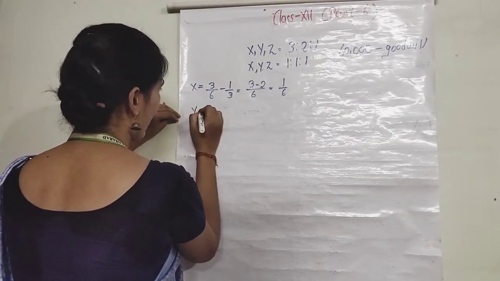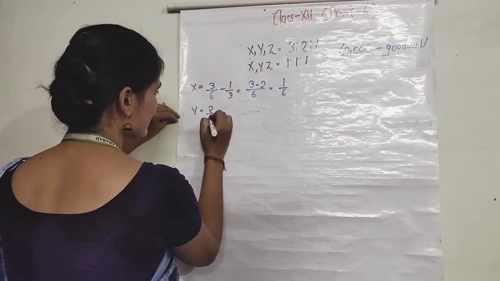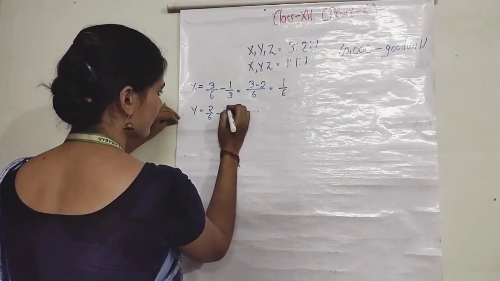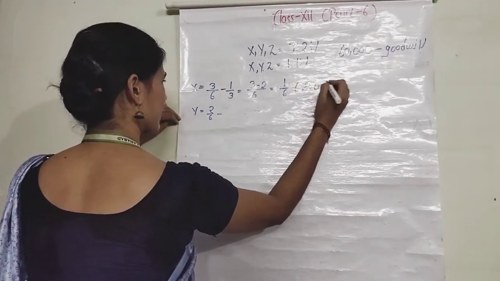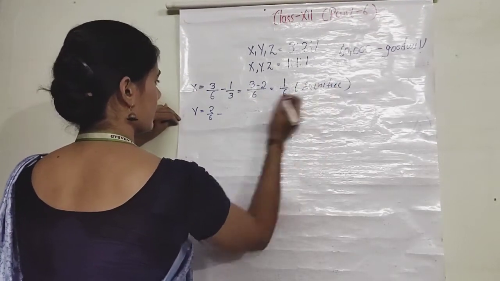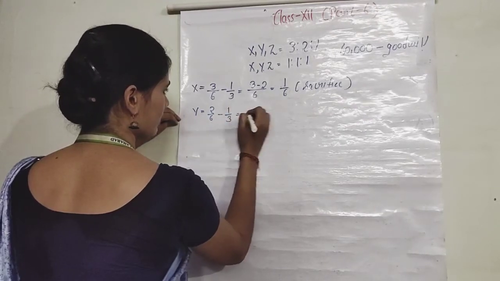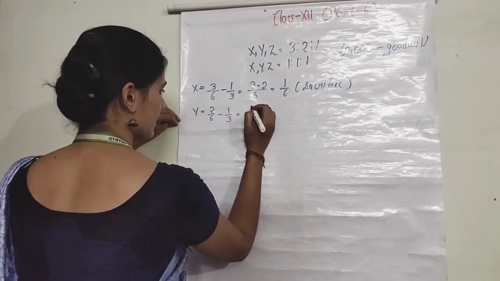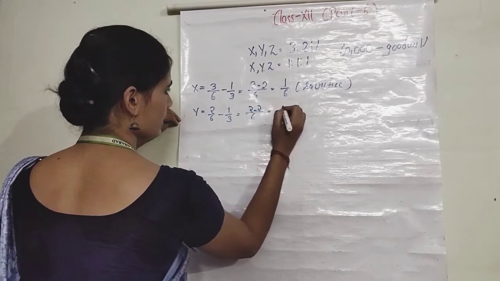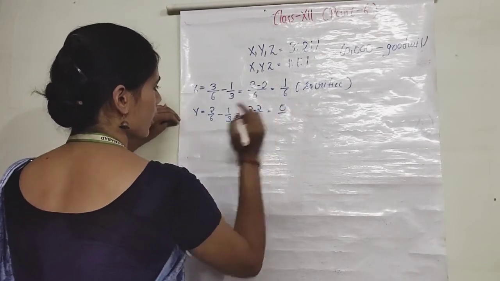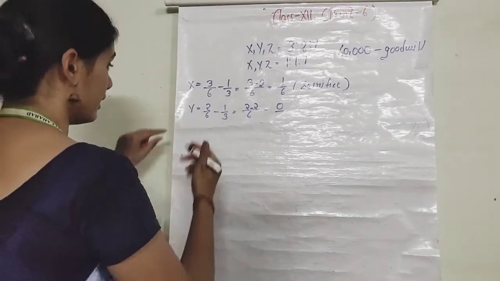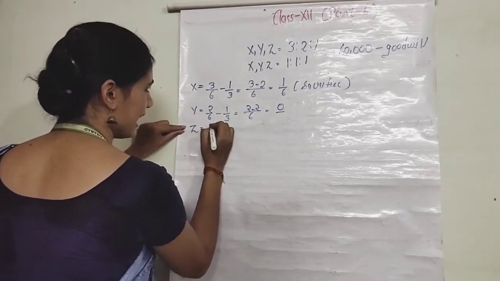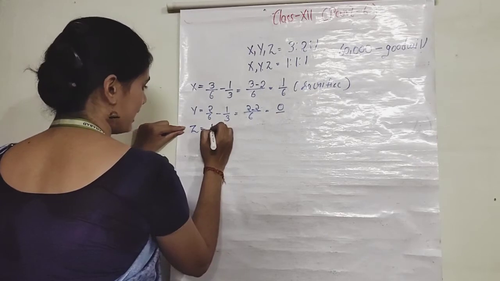Then we have Y as 2/6 minus 1/3. This will come to 0. 0 means what? Y has neither sacrificed nor gained. Y ने ना ही कुछ sacrifice किया है और ना ही कुछ gain किया है.